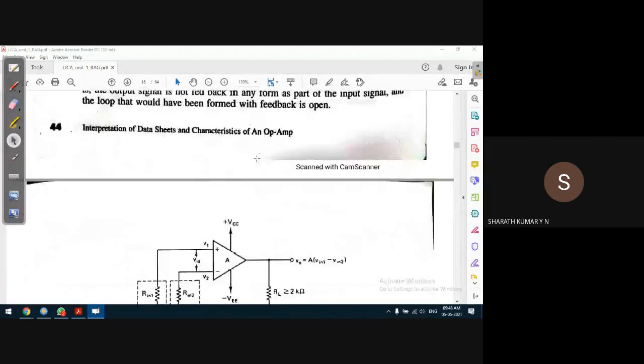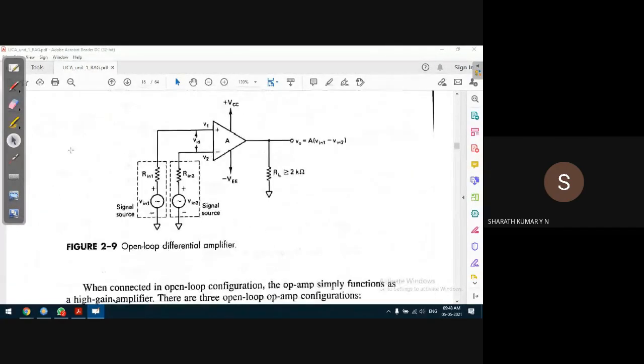Open loop op amp configurations. What is open loop? The open loop condition indicates there is no feedback. We are applying input voltage to either the non-inverting input terminal or the inverting input terminal, and we obtain the output voltage, so there is no question of feedback. In the absence of feedback, we call it an open loop operational amplifier.